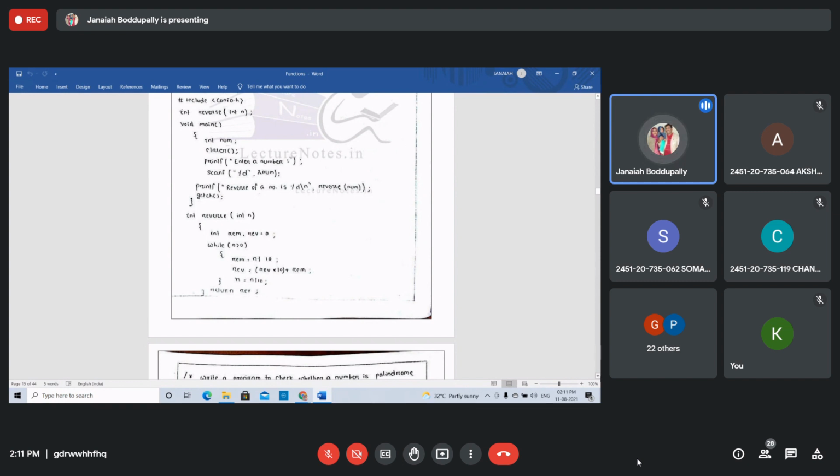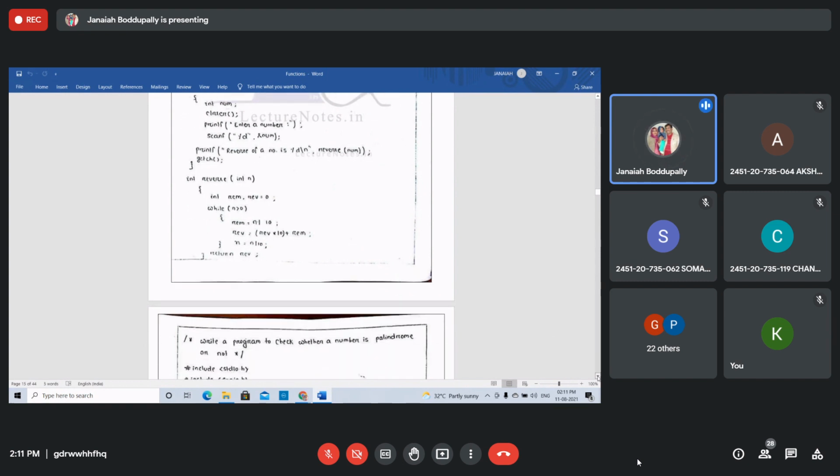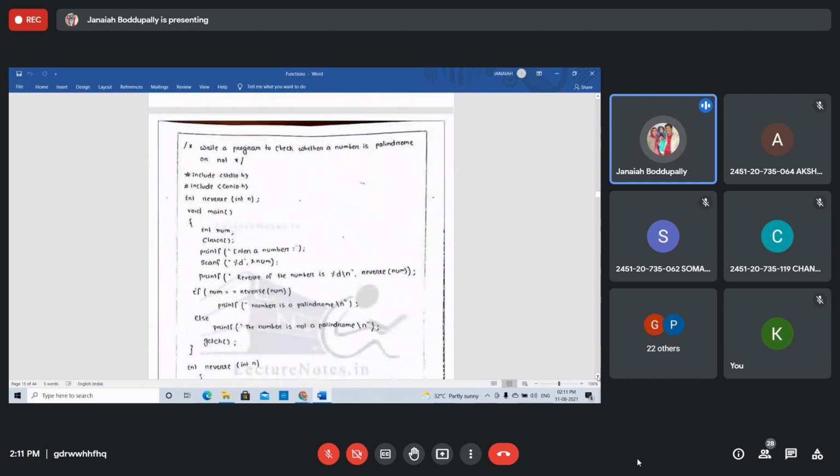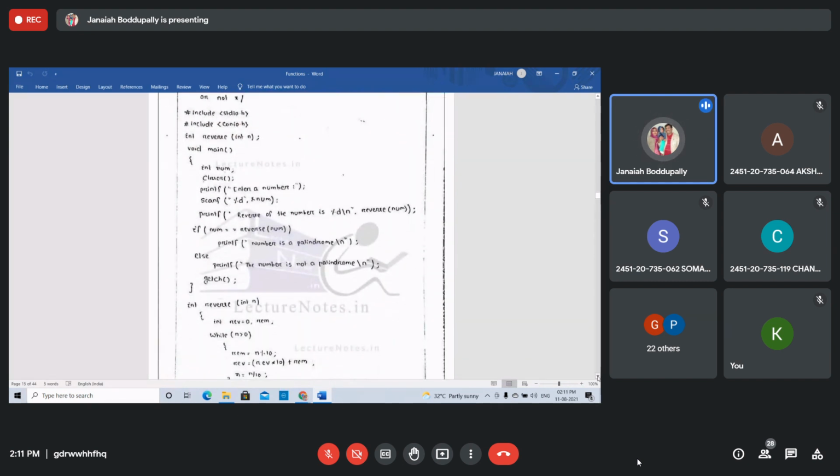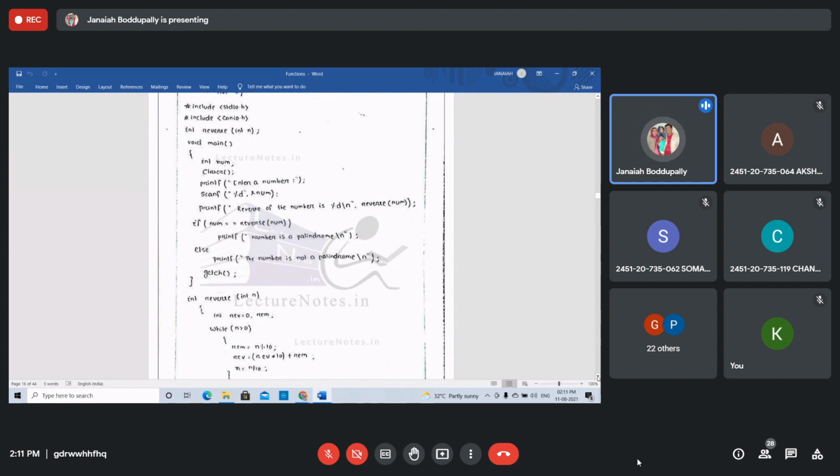Same. Some more programs are there. You execute this. Write a program to check whether a given number is palindrome or not. Once you know reversing the number, compare both the numbers. If both are equal, then the number is a palindrome. Otherwise, else the number is not a palindrome.